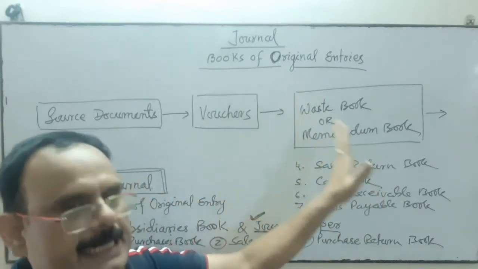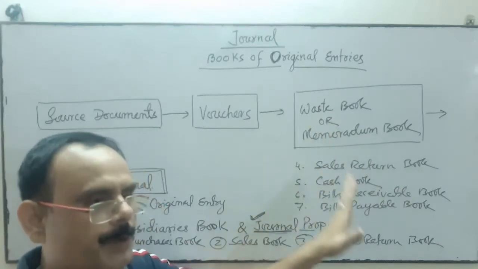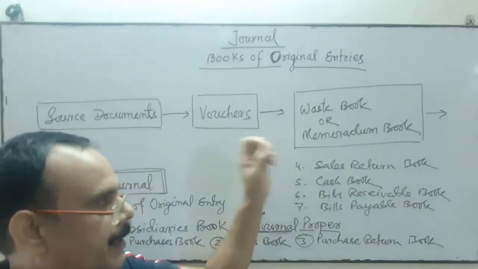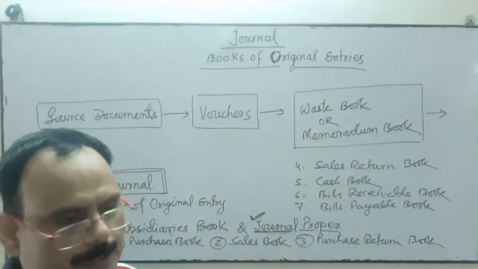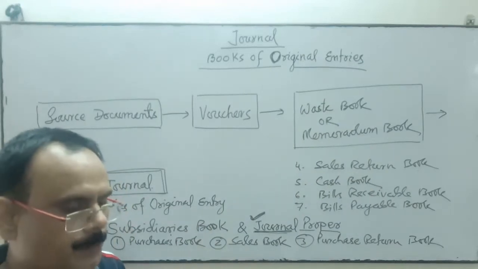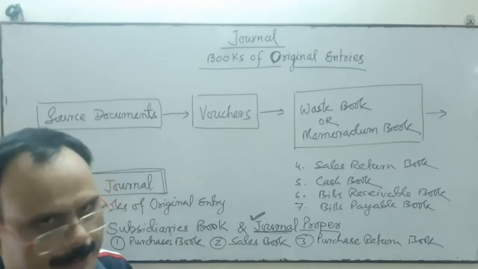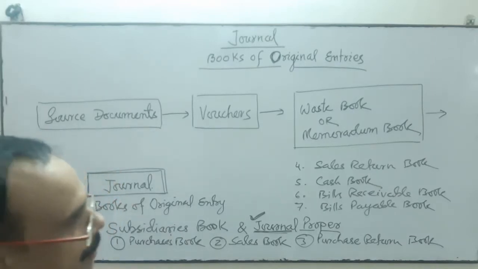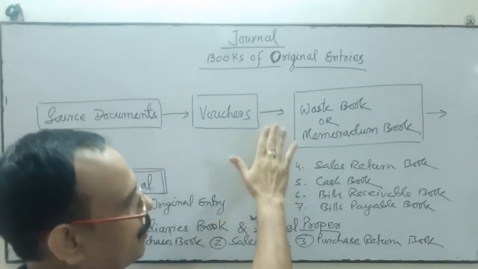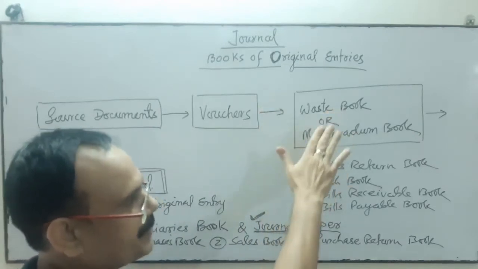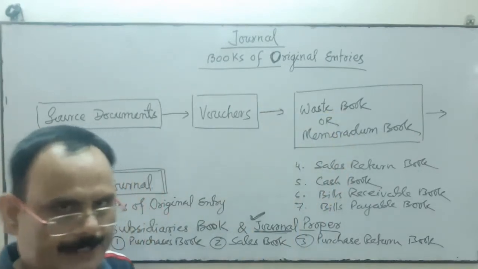It is not necessary to prepare, but for our memory we record it in the West book first, so that all these transactions we don't forget. So we note down those transactions in the West book day wise.